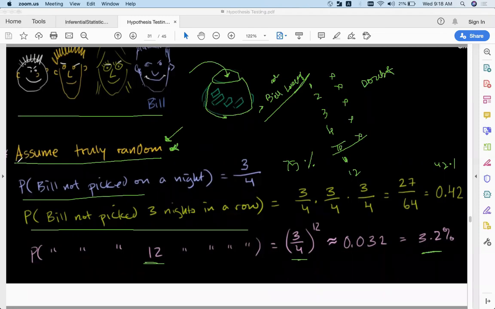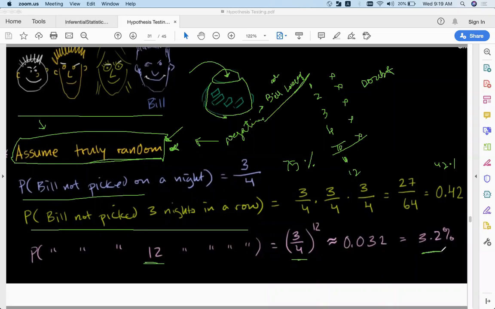Now, what is the assumption that you made before starting this experiment? The assumption that you made was that these siblings are drawing the chits in a truly random fashion. If you draw the chits in a truly random fashion, till 4 or 5 you'll say, you're very lucky, Bill is very lucky. You'll slowly start doubting. After 10 or 11, you'll start saying, wait, something is completely wrong, this is not random. So you'll negate this assumption. So this is, in simple terms, your hypothesis testing.